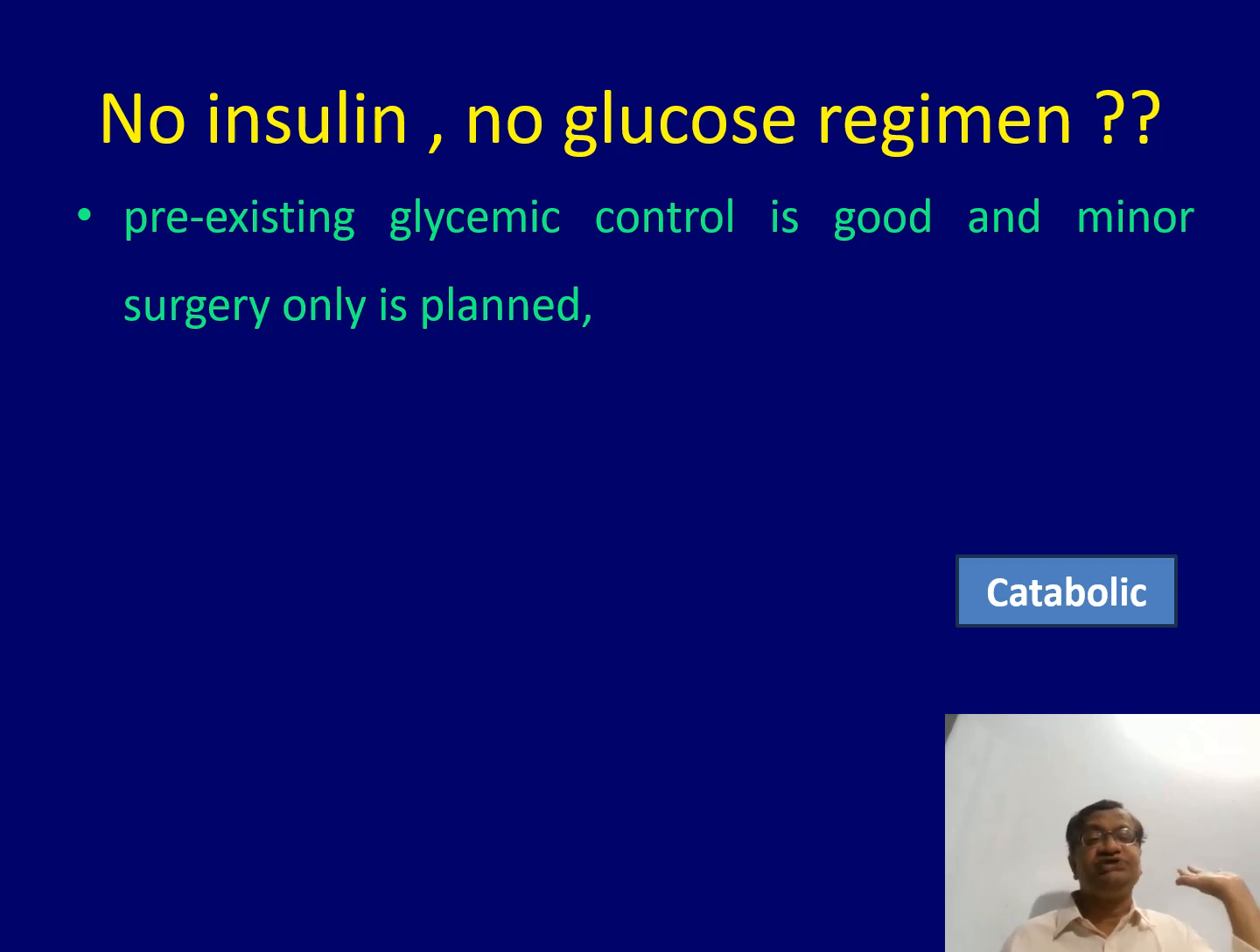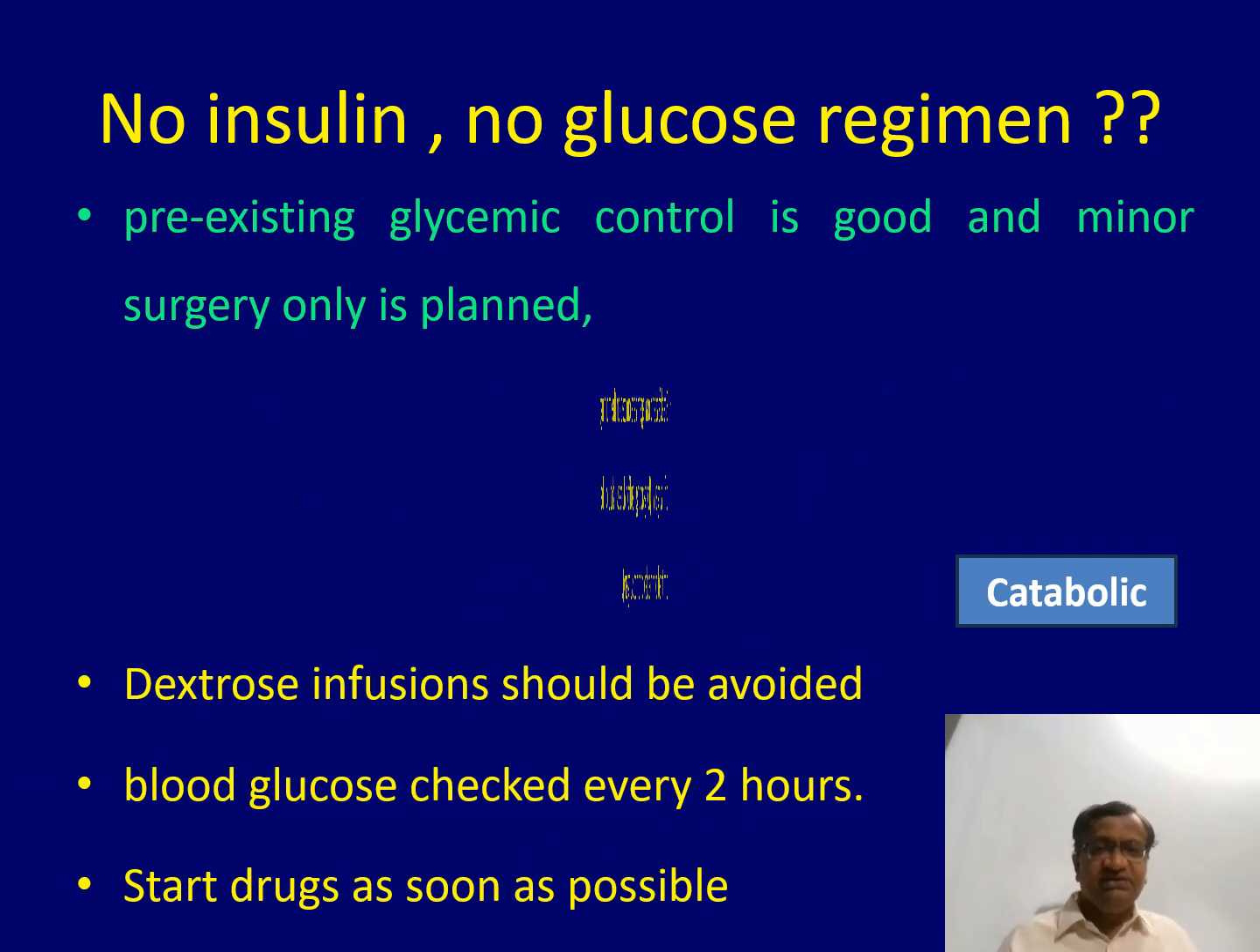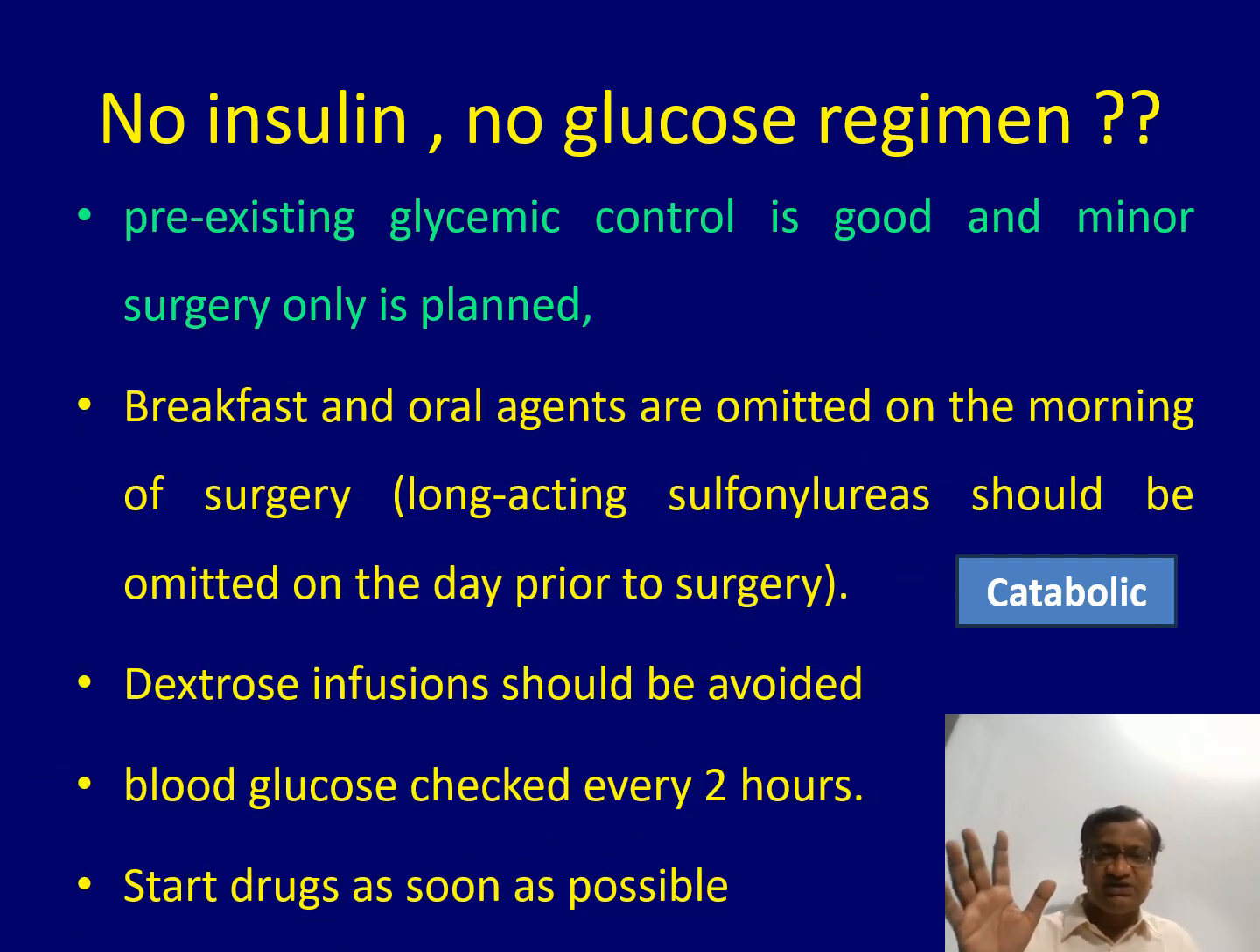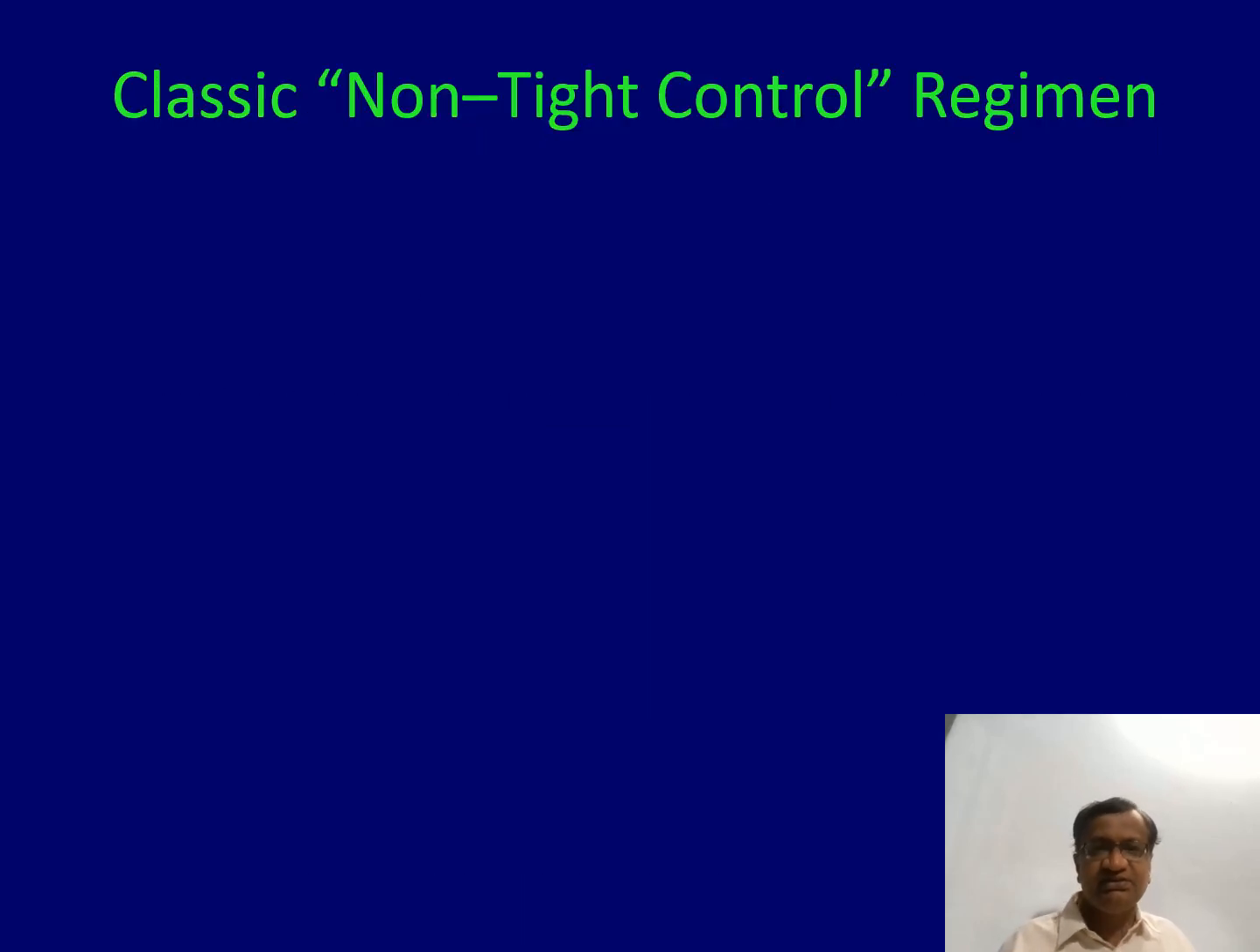No insulin, no glucose regimen. Everything is fine. Minor surgery, some scrotal surgery, hydrocele or something. You don't need to do anything. Breakfast, oral agents omitted, do the case under spinal or GA, and then dextrose also you don't give, and then give after 3 hours. Patient goes back to ward, takes food and gets the drugs. So this is no insulin, no glucose. You are not putting the patient slightly into a catabolic state. So even only in minor surgeries, when pre-existing glycemic control is good, you need not admit these cases.